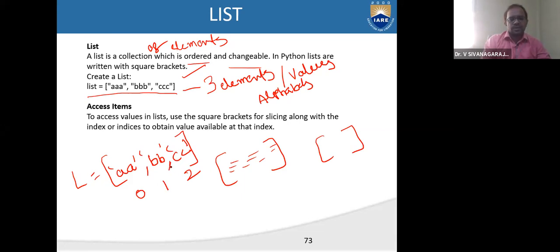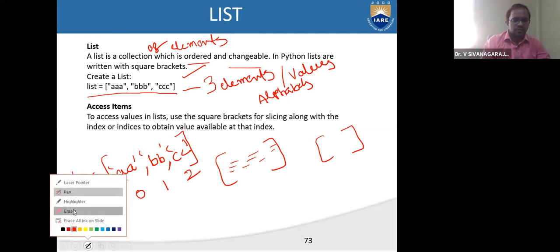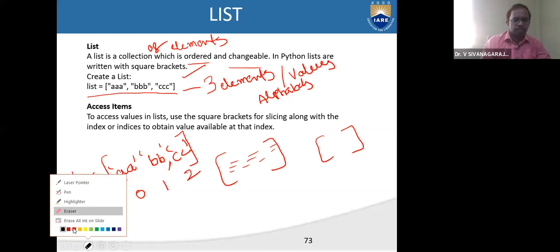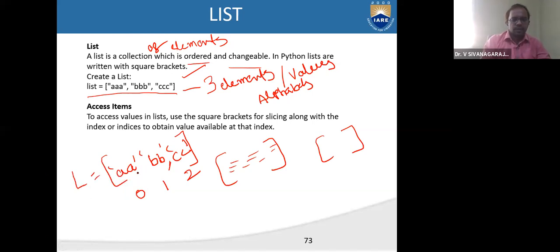If you ignore this comma, what will happen? For example, here I wrote AA, BB, comma CC. So it means there are only 2 elements. That's all. The list consists of only 2 elements.